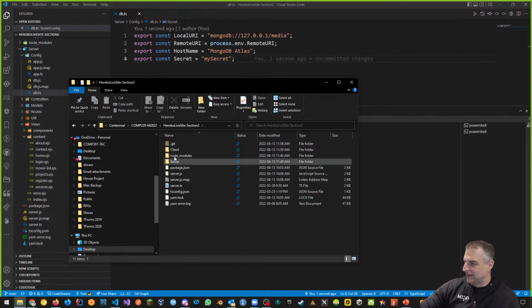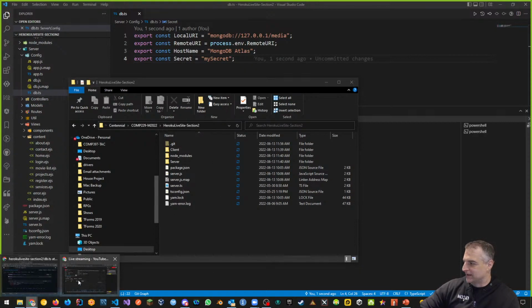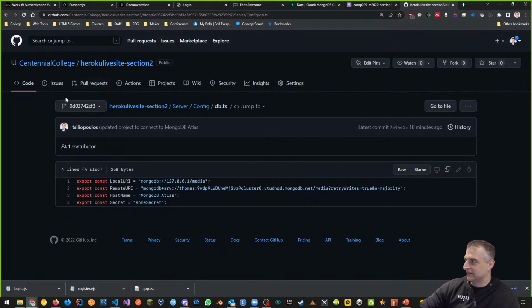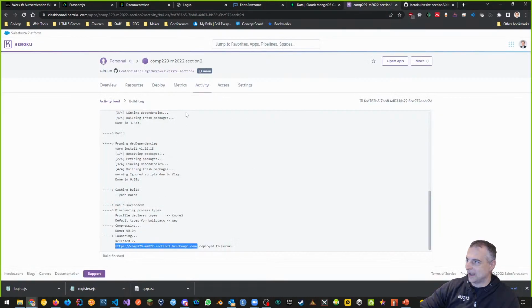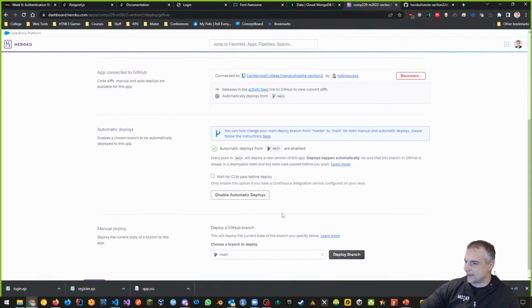Copy everything back in, make a brand new Git repository, go online and kill your Heroku live site, redo it, make a new one, and then reconnect it to your MongoDB, your Heroku, by going to the deployment slots, disconnecting and reconnecting. It's a bit of work, but you can get rid of your commits.